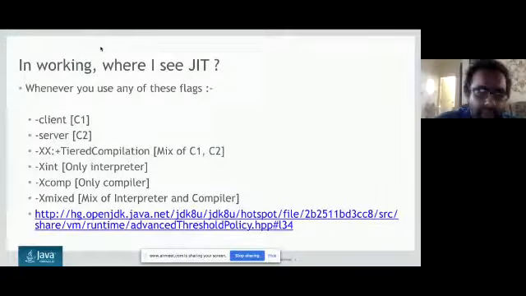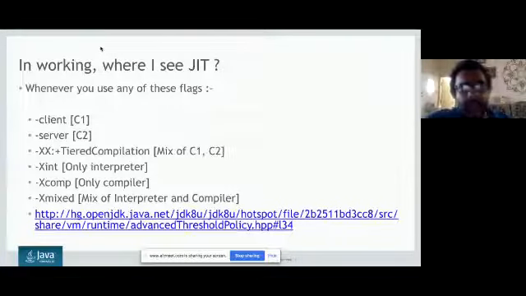-server is very common. You all use it. By default, -server is on. You use something called tiered compilation, which is a mix of C1 and C2. Tiered compilation tries to load things faster and then tries to go to the optimization. So by default for the JDK, tiered compilation is true. -Xint is interpreter mode only, -Xcomp is compiler mode only, and -Xmixed is the mixture of interpreter and compiler mode, which is default. So we decide when to go to the compiler and when we should go back to the interpreter.